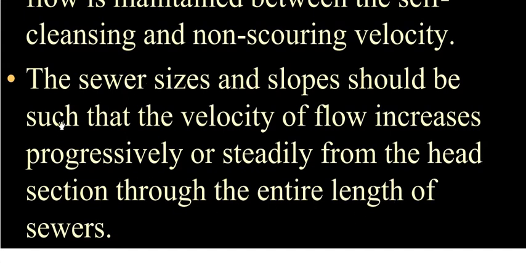We have to maintain the sewer size, that is the diameter, and the slope such that the velocity of flow increases progressively, in such a way that it maintains the velocity between the self-cleansing velocity and non-scouring velocity, or steadily, meaning smoothly, from the point of discharge to the point of disposal. Okay, now